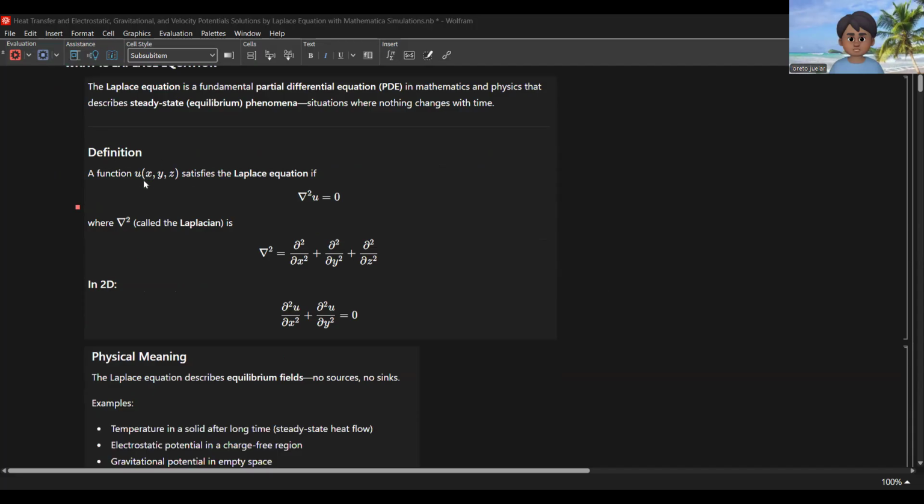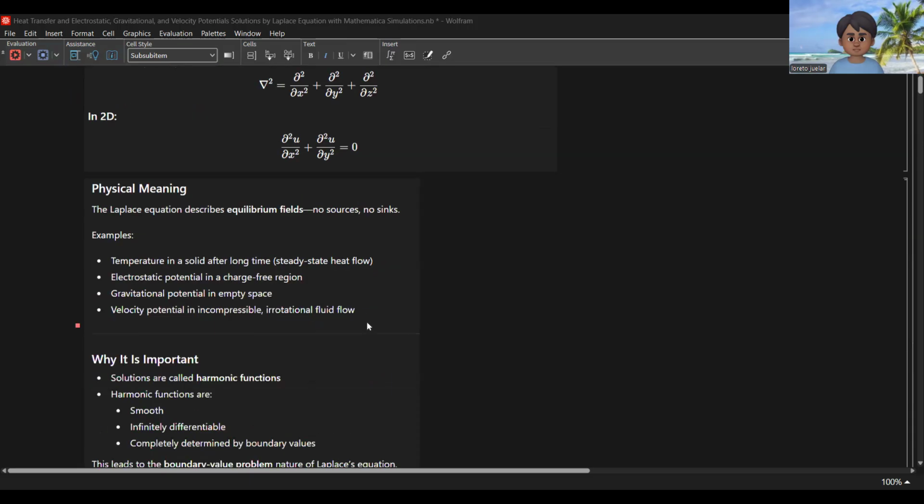A function u of x, y, z satisfies the partial differential equation if the Laplacian of u is equal to 0, where the del squared u here is called the Laplacian. So the Laplacian of u is equal to the second partial of u with respect to x plus the second partial of u with respect to y plus the second partial of u with respect to z. In two dimensions, the second partial of u with respect to x plus the second partial of u with respect to y is equal to 0.